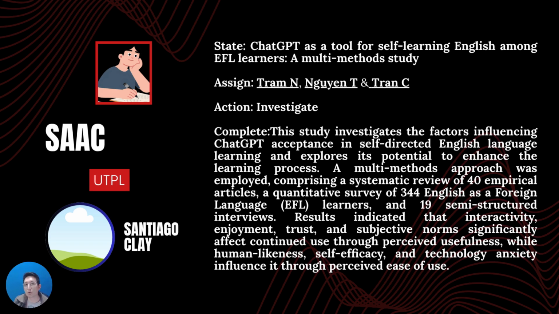The completion is the most important part because here we are going to, worth the redundancy, complete using the keywords, using the most important pieces of information, using what we have learned about the reading. So first we have to read and understand what was going on in order to be able to follow this process. So as we can see, whenever we are going to complete the SAAC process, we need to have the article and we are going to separate it in pieces, but not mangling it all over, but we are going to do it in order.